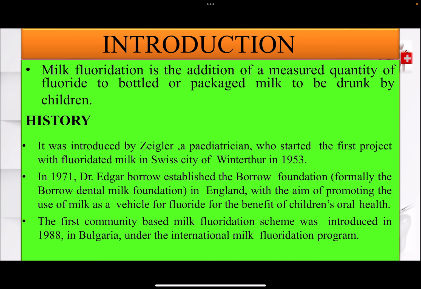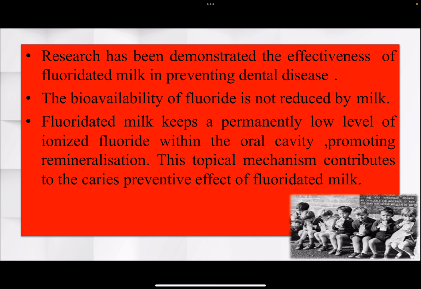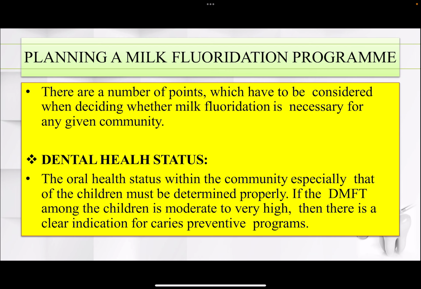Milk fluoridation. Milk fluoridation is the addition of a measured quantity of fluoride to bottled packaged milk to be drunk by the children. It was introduced by Ziegler, a pediatrician. The rationale of milk fluoridation is that the nutrition of milk has been well documented, and all milk products are suitable for fluoridation. Research has demonstrated the effectiveness of fluoridated milk in preventing dental disease. Bioavailability of fluoride is not reduced by milk. Fluoridated milk keeps a permanent low level of ionized fluoride within the oral cavity, promoting remineralization. This topical mechanism contributes to the caries preventive effect of fluoridated milk.